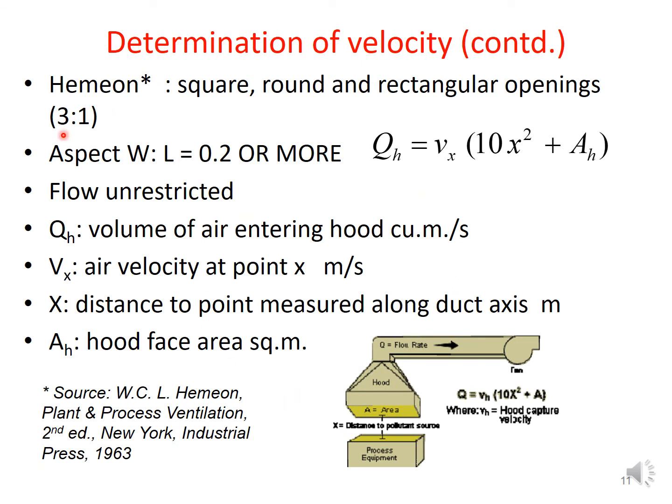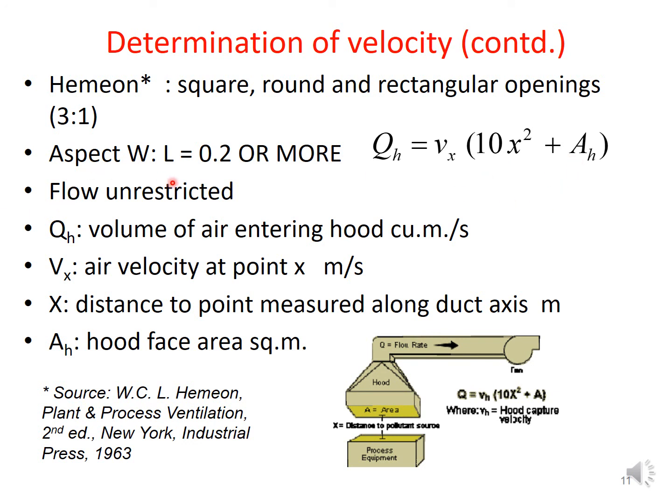Similarly, Hemeon has given one expression for square, round, as well as rectangular openings, such as QH is equal to Vx into bracket 10x square plus AH.